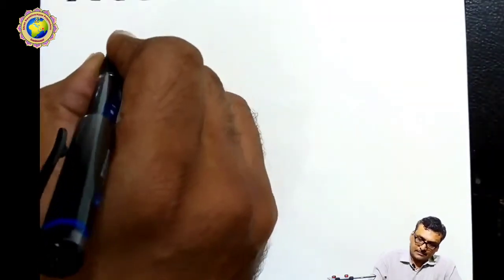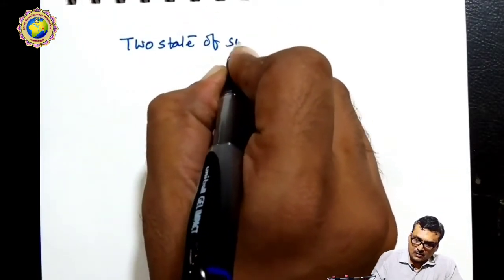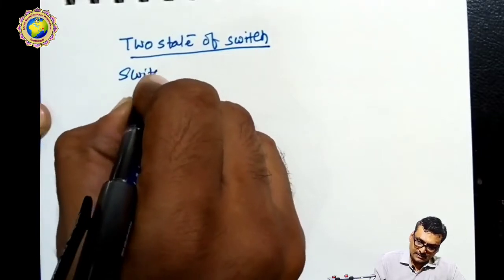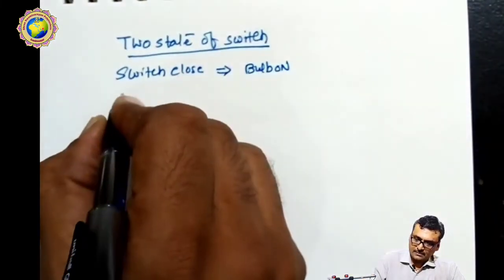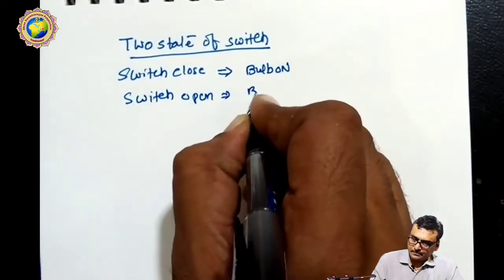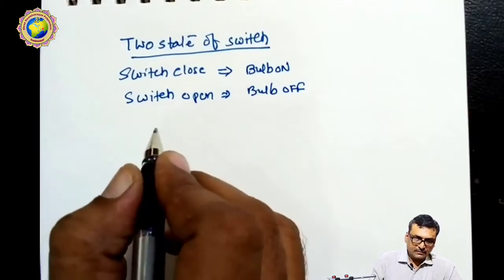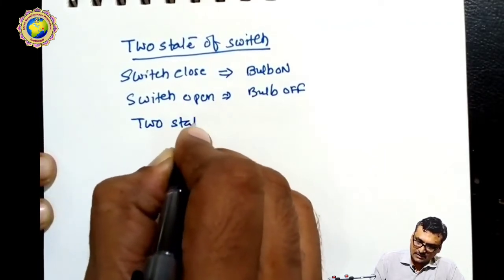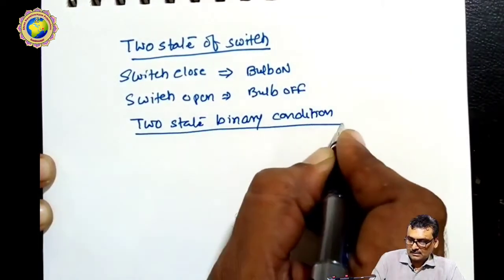So we have decided on two states. Here we discuss the two states of a switch. With the switch closed, the bulb is on, and with the switch open, the bulb is off. In the same way, we can use different situations of a two-state binary condition.